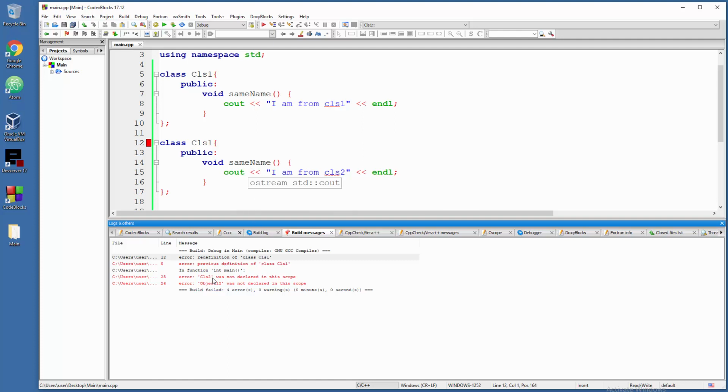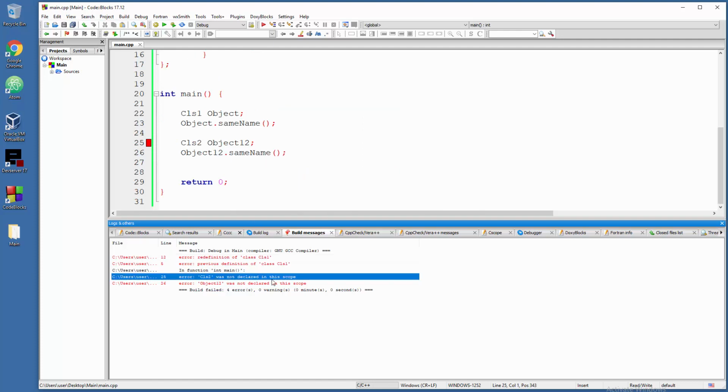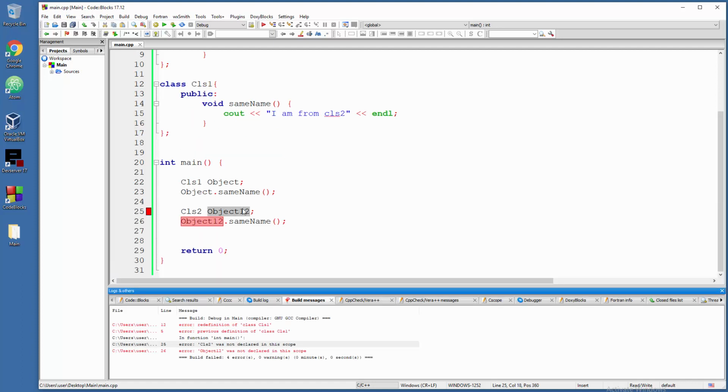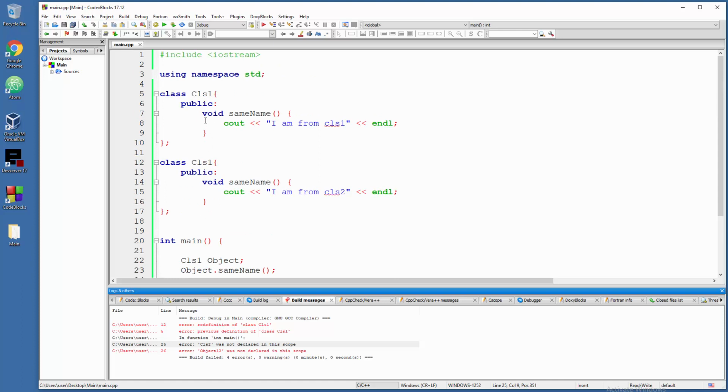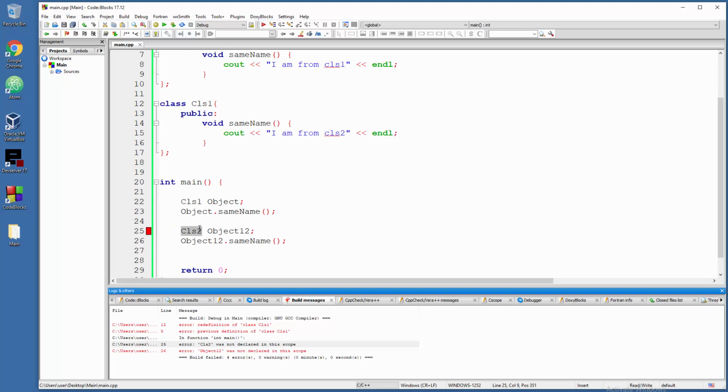And also down there you have "class 2 was not declared in this scope", because you cannot create any kind of object based on a non-existing class. See, we have this error, same name for class 1, but there is no class 2 at all. So you cannot create anything further based on that. So of course, object 12 was not declared in this scope.